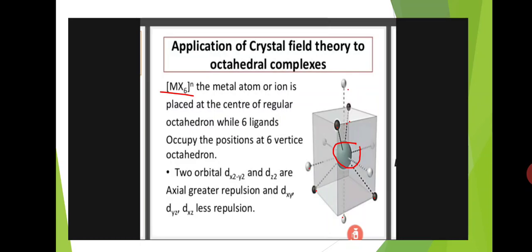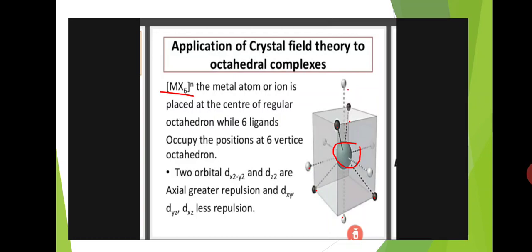So here in these complexes, the six ligands approach the central metal atom along the axes, the X, Y, Z axes. So the two orbitals dx square minus y square and dz square are axial, with greater repulsion, and dxy, dyz, dxz have less repulsion.